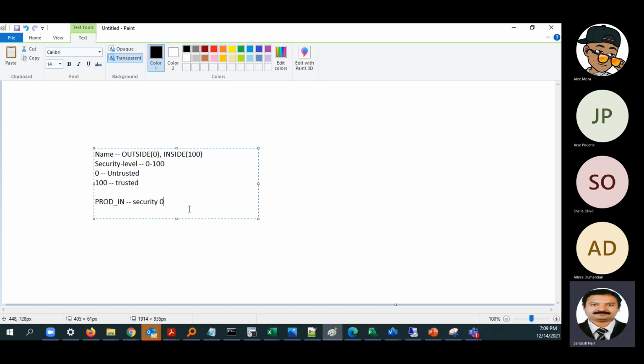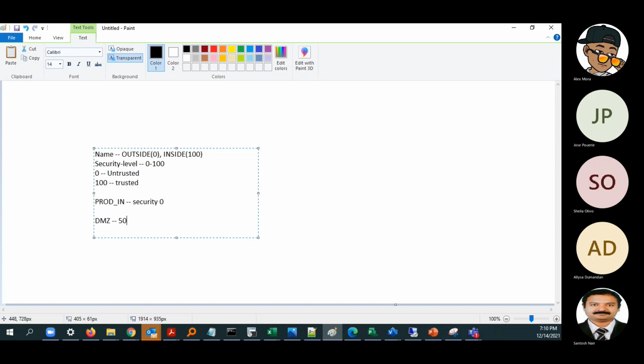Then if we have a DMZ, demilitarized zone, where we have servers which will be accessed from the internet, and also might be accessed from inside, in that case we can configure it with a security level anywhere between 0 and 100, like 50 or 75. It's up to us.